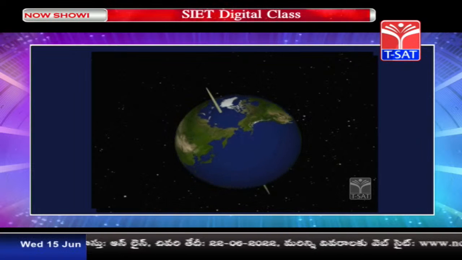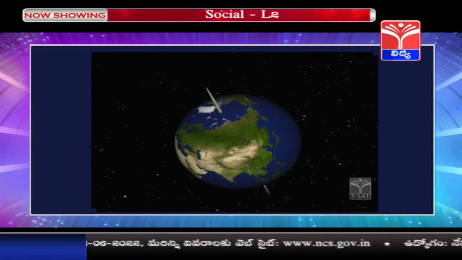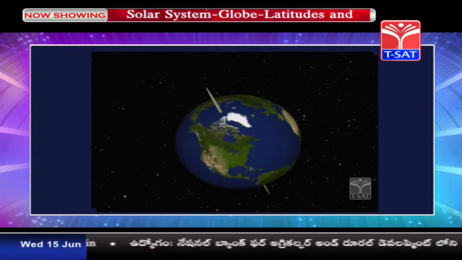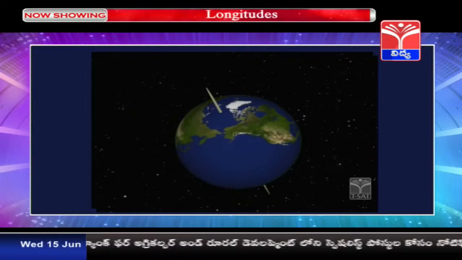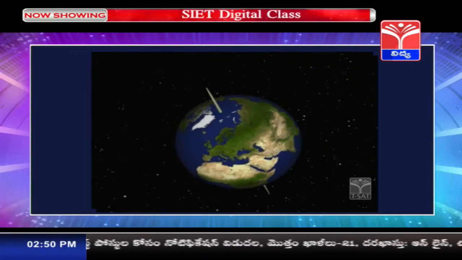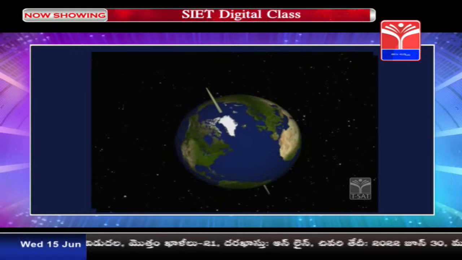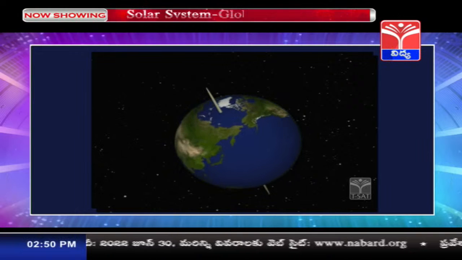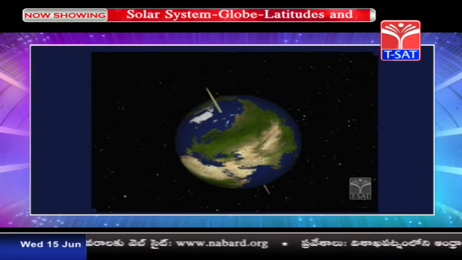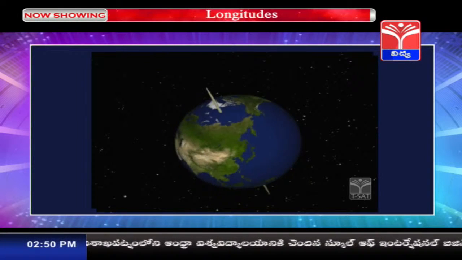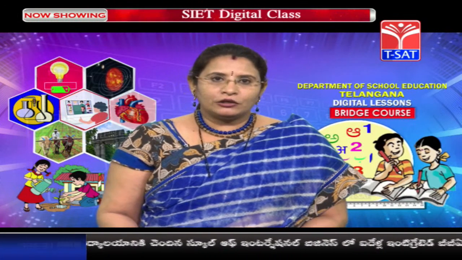But in fact children, there is no such needle that is found in planet Earth. Naturally, this is an imaginary line children. Axis is an imaginary one. Yes, to make you understand the position of the Earth, that's the reason they have kept the needle. But in fact, there is no such needle that is found in planet Earth. So this is all about globe children. Now, after this children, let us speak about the shape of the globe.